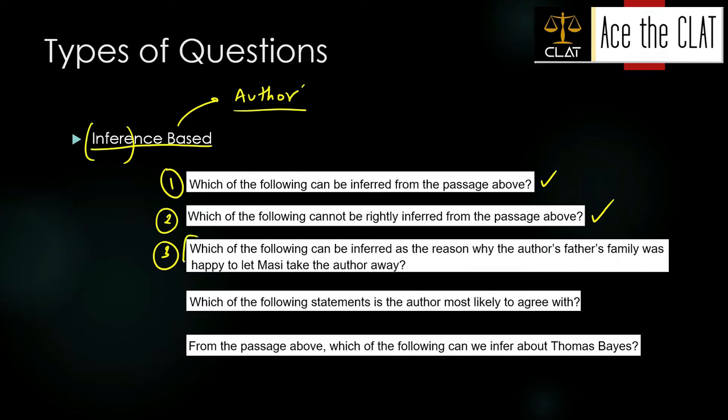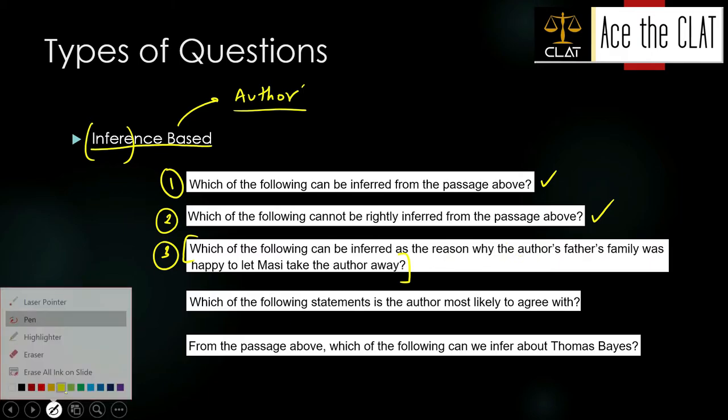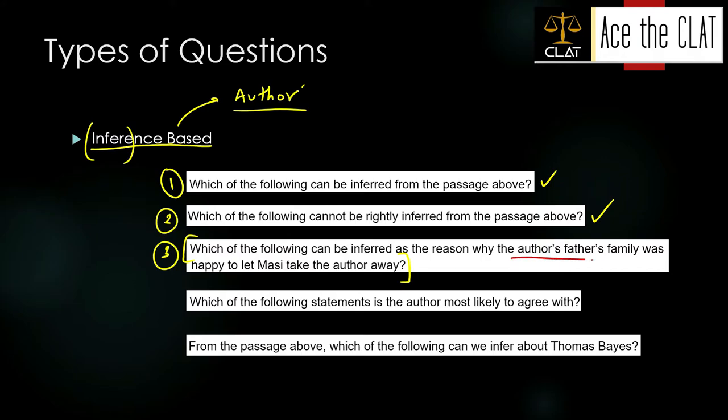See, this is an inference question, but in this context we can't fully understand because we have not read the passage. But we can still understand what the author is trying to say: there has been an incident in which the author's father asked the author's Masi to go along with the author. Which of the following can be inferred as the reason? The author must have given some circumstances in it, and from that we have to infer what can be the correct reason why the author's father did this.